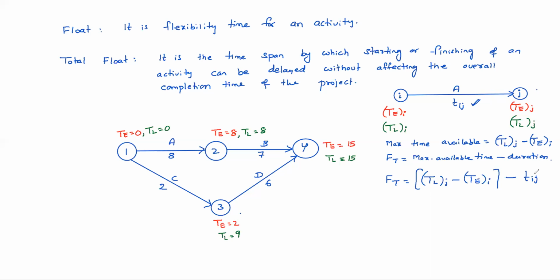Understood now? For any activity started as early as possible and finished as late as possible, the relaxable days in between are the total float. I think that is clear, right?